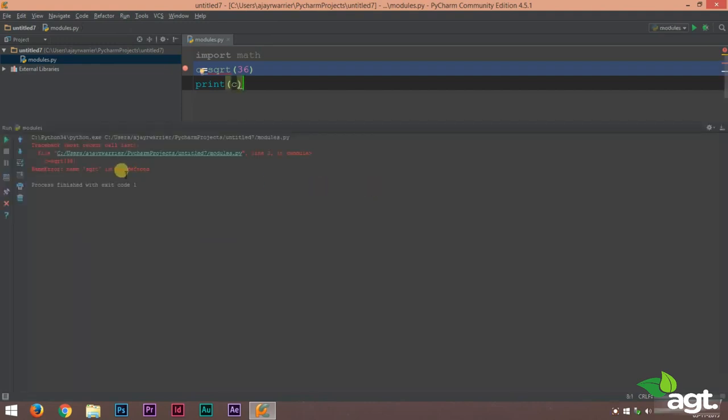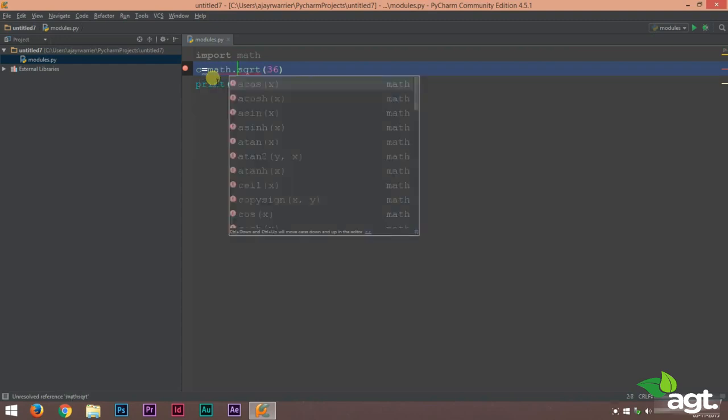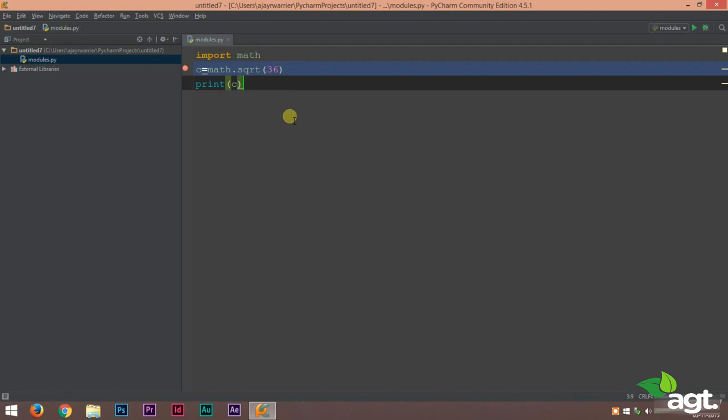You will see a problem: square root is not defined. Why? Because there is no function called square root in our program. Yes, it is inside our math module, but we need to turn on the switch. The square root function is inside our math module, not inside our program. So to access it from the math module, we must first use math dot square root of 36.